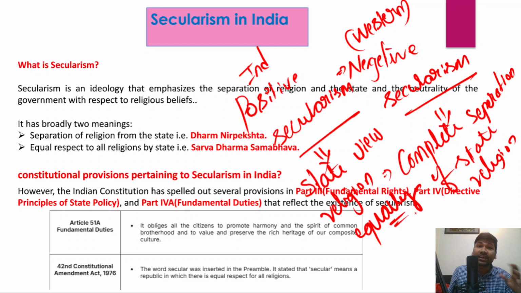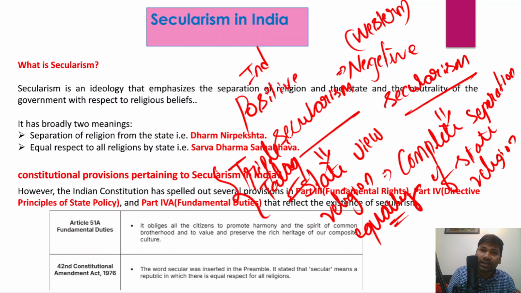The state intervenes in religious matters for the benefit of certain socially and economically disadvantaged groups. For example, triple talaq is a religious practice which is considered a disadvantage for women. The state intervenes, and triple talaq has been declared an illegal practice.